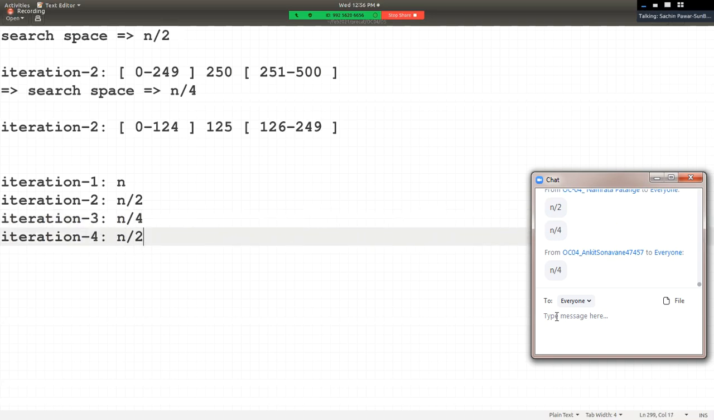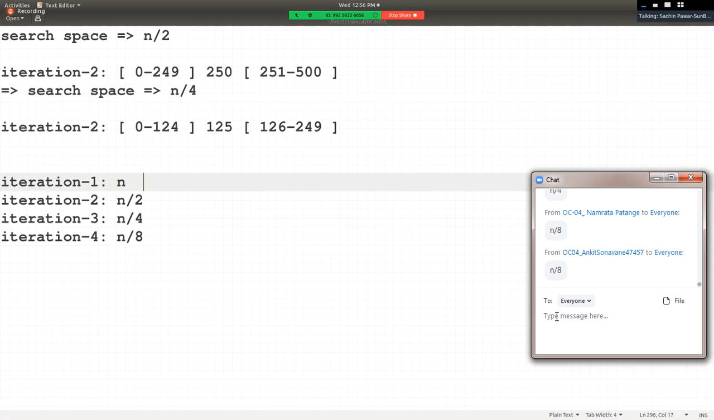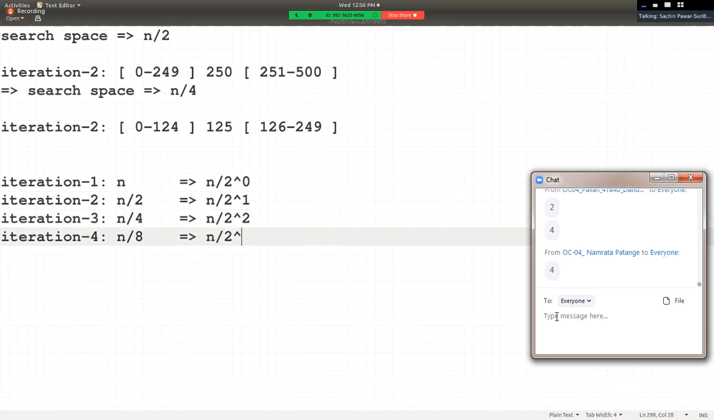the search space, are you understanding this pattern? Right, n by 8 means, can we say n is equal to n divided by 2 raised to 0? What do we mean by 2 raised to 0? 2 raised to 0 means 1, so the answer will be n only, right? Here we can say n divided by 2 raised to 1. Then here n divided by 2 raised to 2. Here n divided by 2 raised to 3. Hello friends, and so on, right?